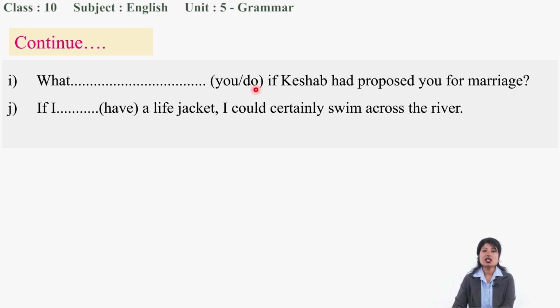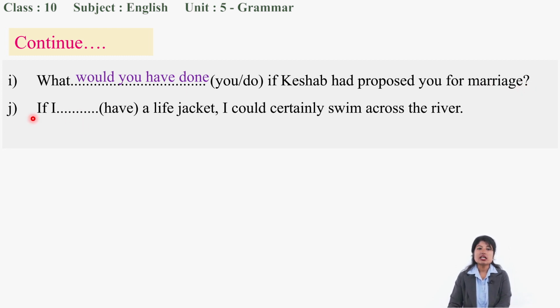I. What would you have done if Keshav had proposed to you for marriage? So what would you have done? What would you have done if Keshav had proposed to you for marriage? J. If I had a life jacket, I could certainly swim across the river. Okay, this time you just have to put verbs in the correct forms.